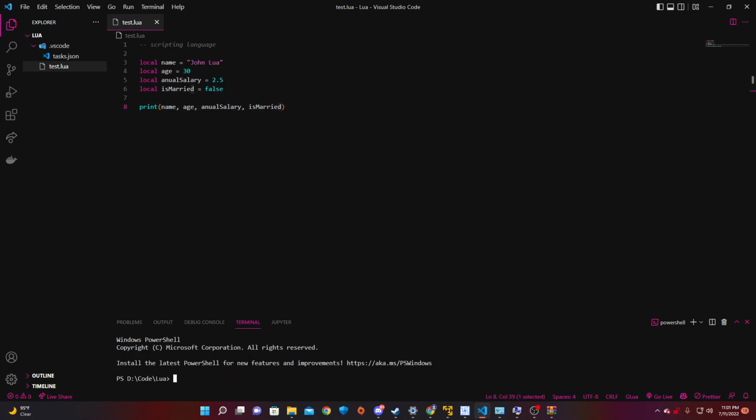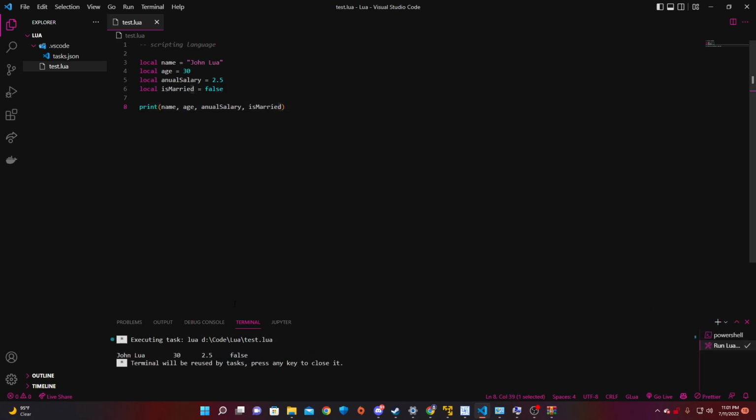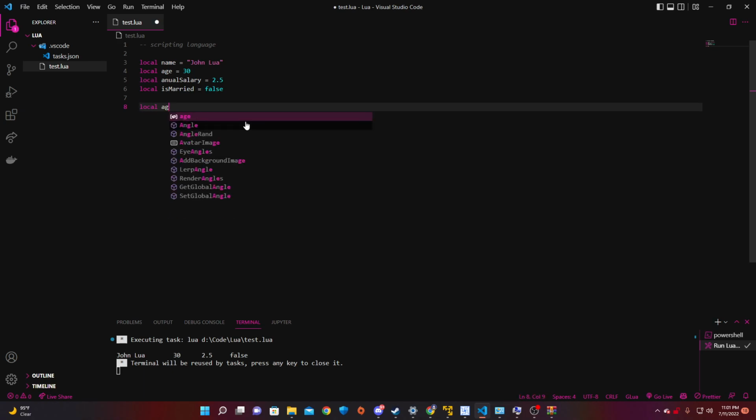So Control-Shift-B. We're going to run that. As you can see, all three of these values just got printed out by the print function. This is in Lua by default. You're going to be able to use this whenever you want. So those are variables. Variables can be added together.